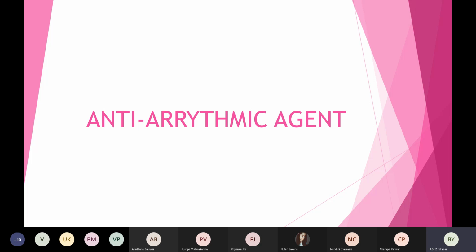So all the electrical signals will go in this manner. The left bundle branch takes the signals on the left side, and the right bundle branch on the right side. Then from the right and left bundle branches, it will go to the Purkinje fibers. That is how the electrical impulse is transferring in the heart. Because of these electrical signals, our heart is able to pump the blood, and therefore the cardiac output will increase.